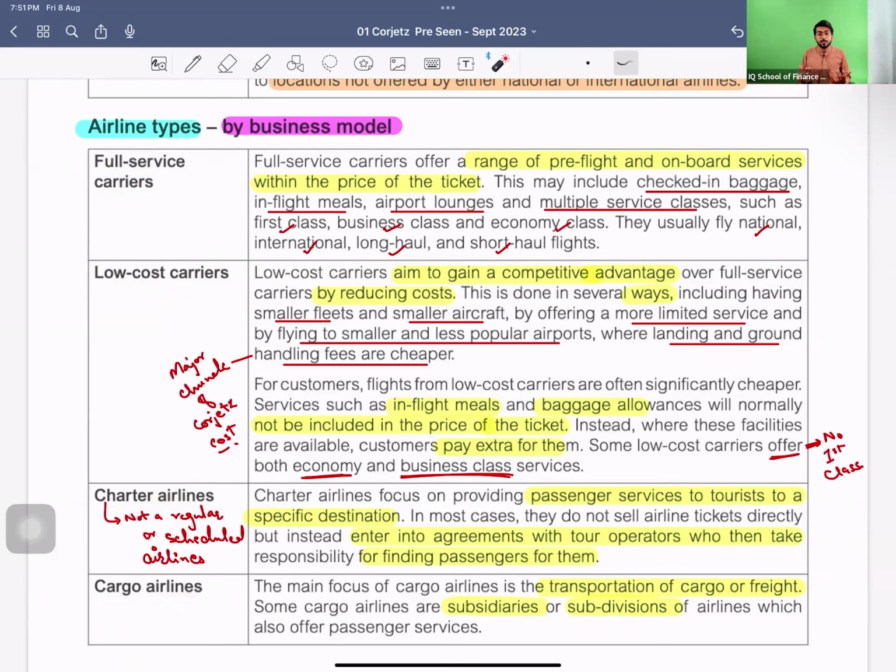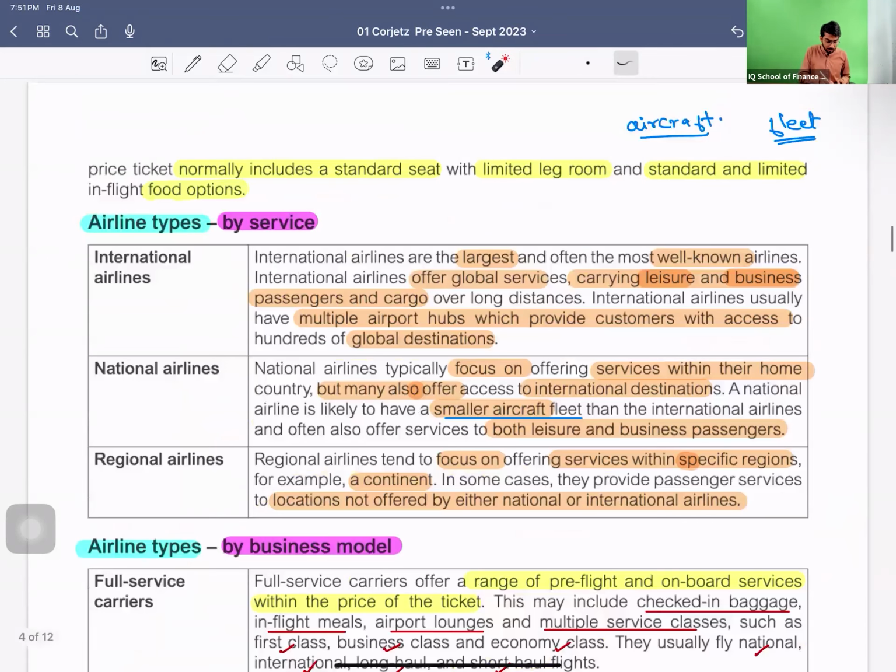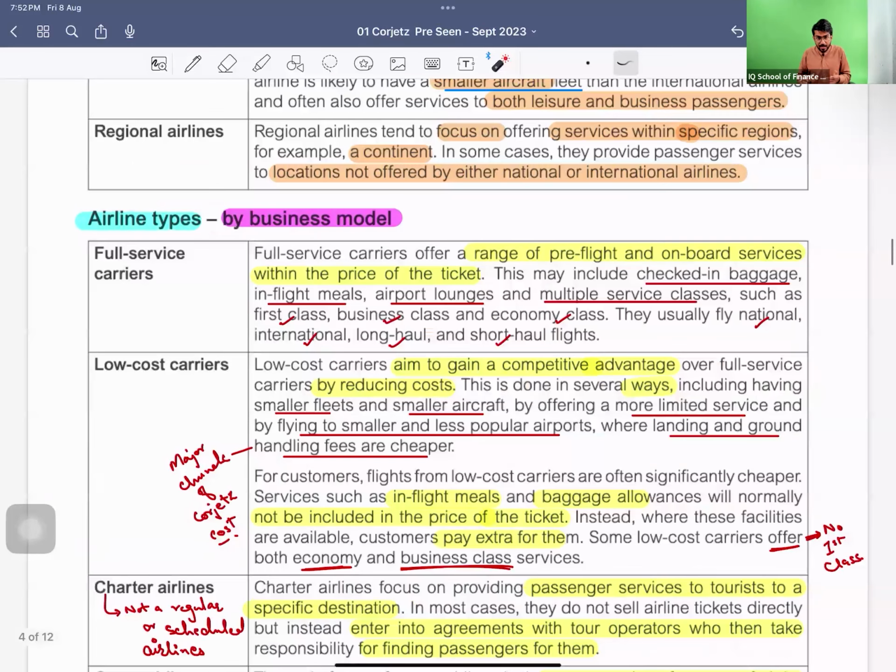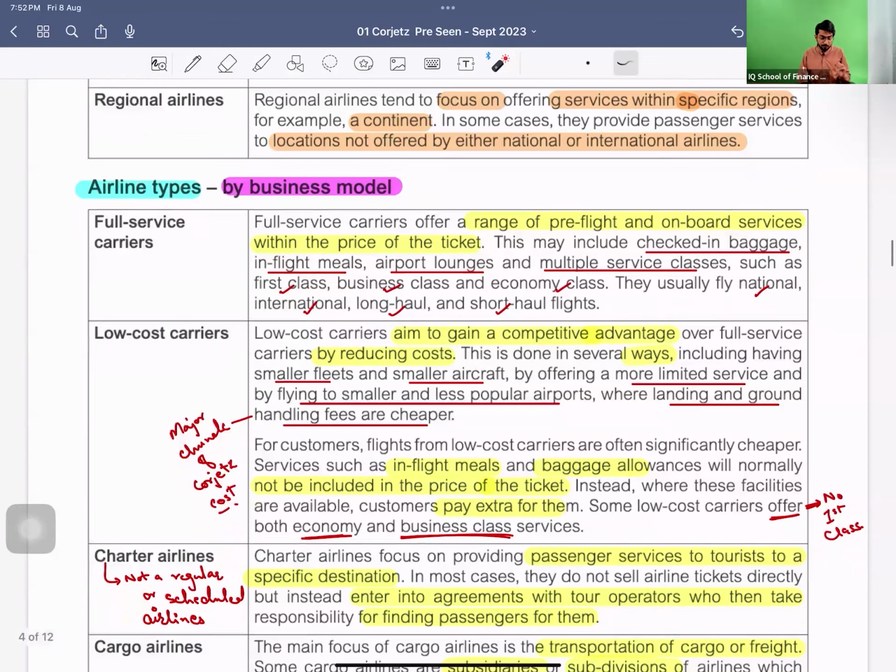So these are the business models for the operations, right? This was the scope of your destinations, like where do you operate, where do you fly, and this is how you fly, how you operate. So you should know the difference between them.